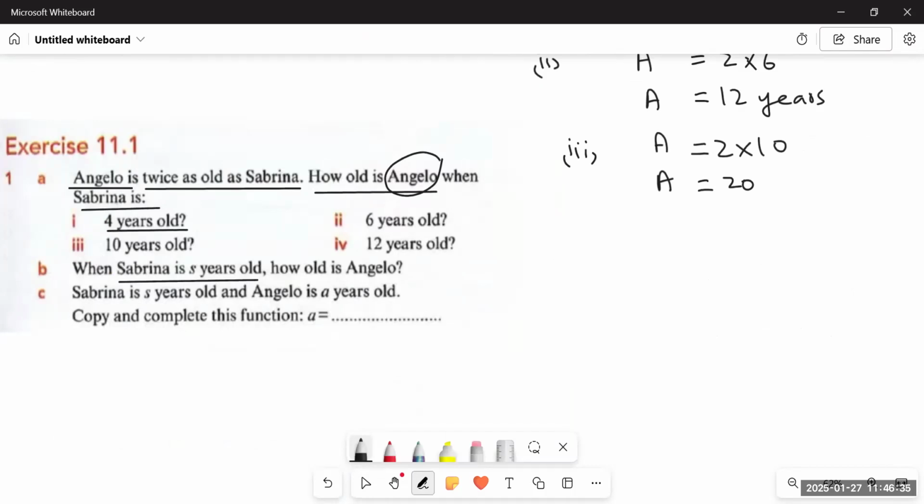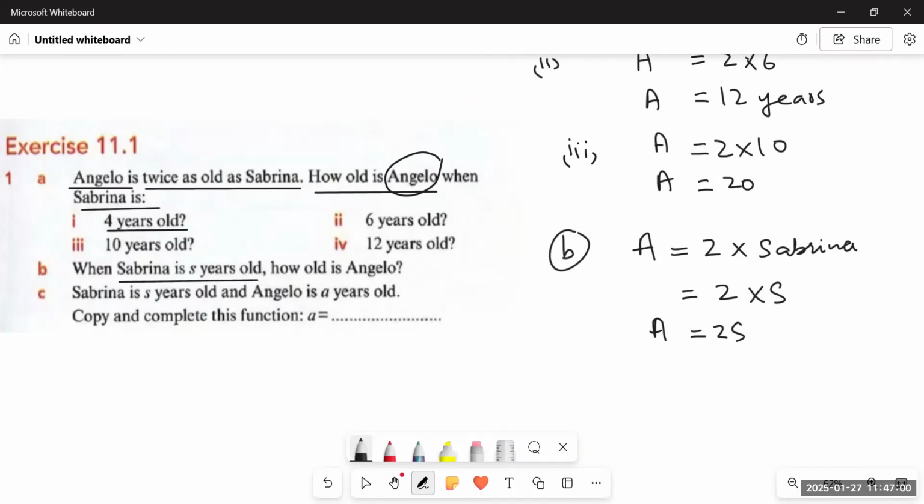So this time again, we will use the same expression, Angelo equals 2 multiplied by Sabrina. Given that Sabrina is S years old, it would be 2 multiplied by S, and when we multiply a number by a variable, it becomes 2s. So the age of Angelo would be 2s.